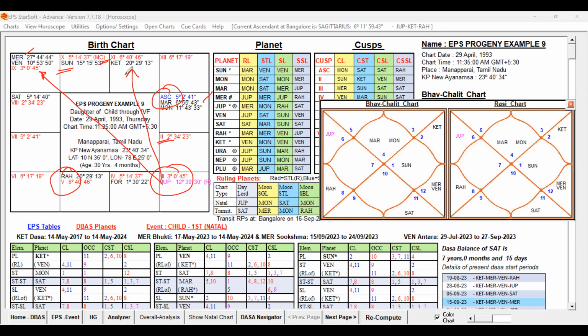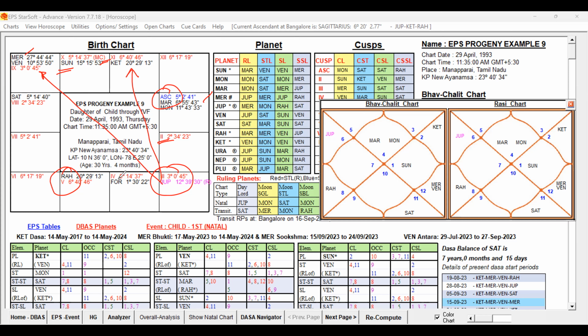So the fifth lord is not connected to Mars, not influenced by Mars or Jupiter directly. But Jupiter is not badly posted. Jupiter posted in the sign of Virgo is indicating some weakness. But Jupiter and Mercury are in sign exchange, that is good, and conjoined with Venus, that is also fine. So that way, basically it is supportive, but we have to see in detail the signification whether strong obstacles are indicated on the fifth house matters.